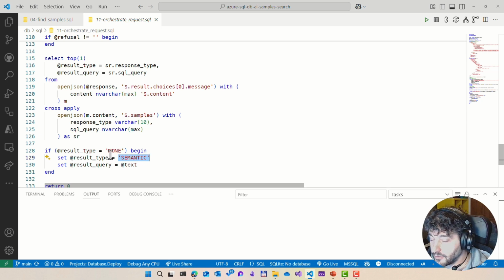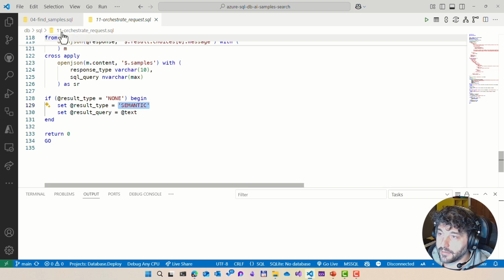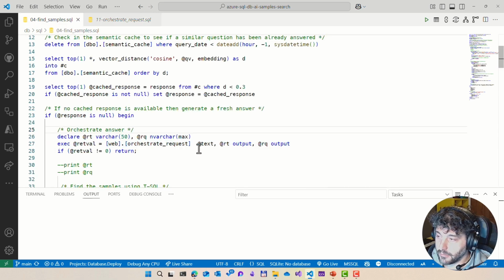The agent frameworks are able to automate this approach even more. They will automatically be able to figure out whether a stored procedure needs to be executed or not. This is just a starting point for you to get confident with the agent. So I'm doing everything manually, but the principle is basically the same. There is an orchestrator that needs to decide what to do, and then it can either ask to do something using a tool, a stored procedure in my case, or do something directly, in this case, writing a SQL query and executing it. So at the end of the orchestration phase, I will have an output, so the result output and the query output.